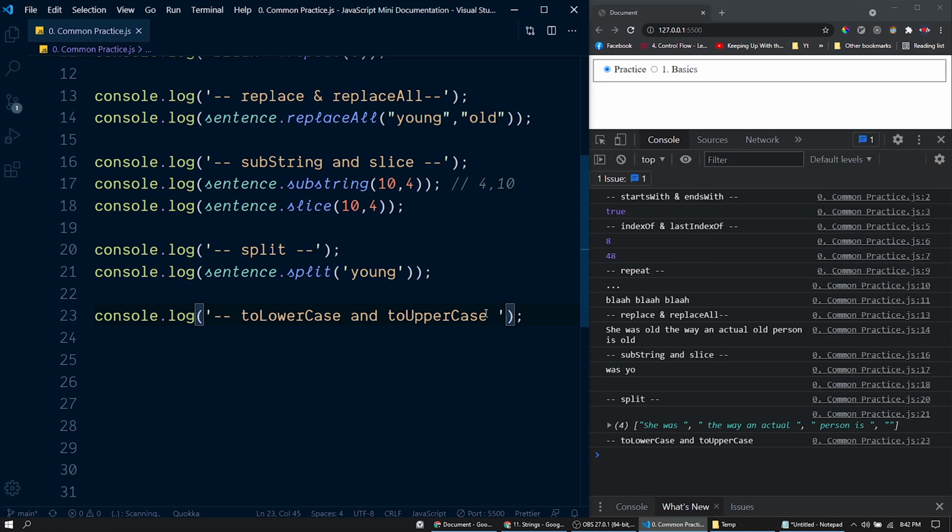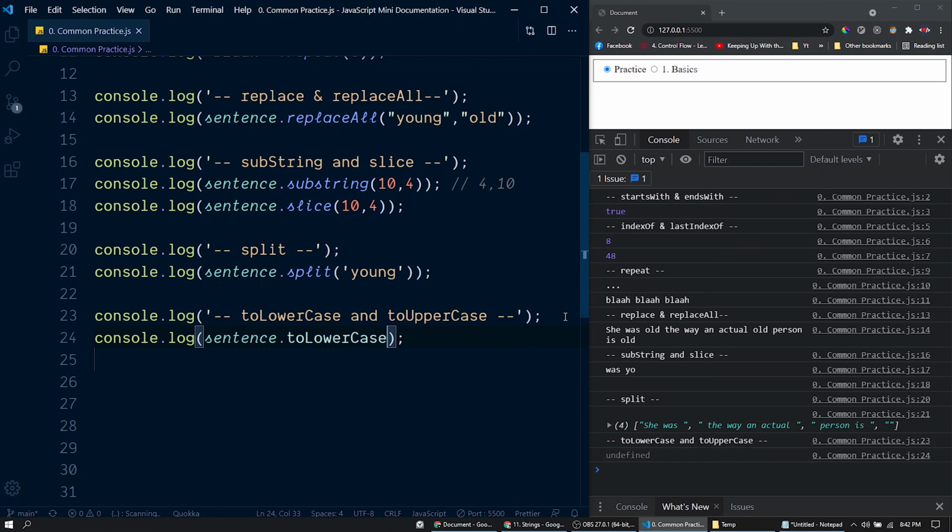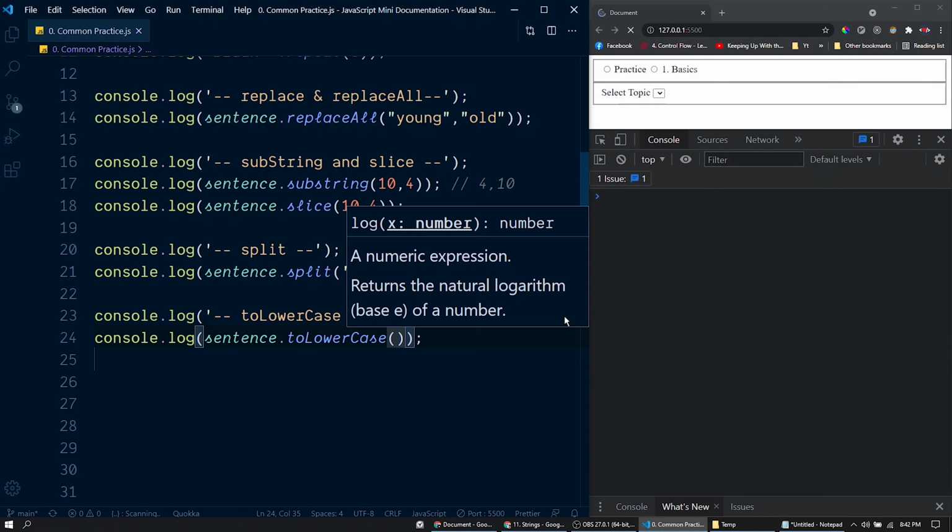These two functions are self-explanatory. Let's try that here. So the first function, toLowerCase, converts each of the characters inside the string into lowercase.